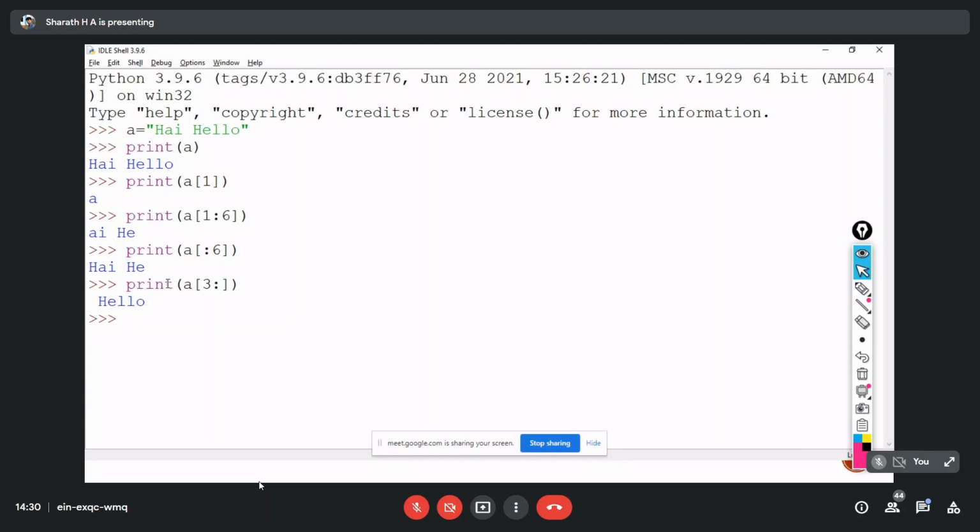You can see here, as I've already told you, it will start from 0, 1, 2. It won't print these, but it is printing the space you can see before hello. So till the end it will print, because I have not mentioned the end index over here. That's why it's going to print the characters till the end of the string.